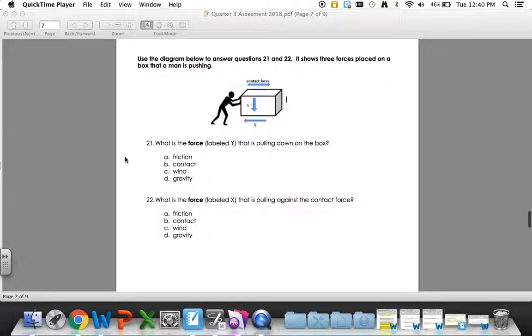Use the diagram below to answer questions 21 and 22. It shows 3 forces placed on a box that a man is pushing. 21. What is the force labeled Y that is pulling down on the box? A. Friction, B. Contact, C. Wind, D. Gravity. 22. What is the force labeled X that is pulling against the contact force? A. Friction, B. Contact, C. Wind, D. Gravity.